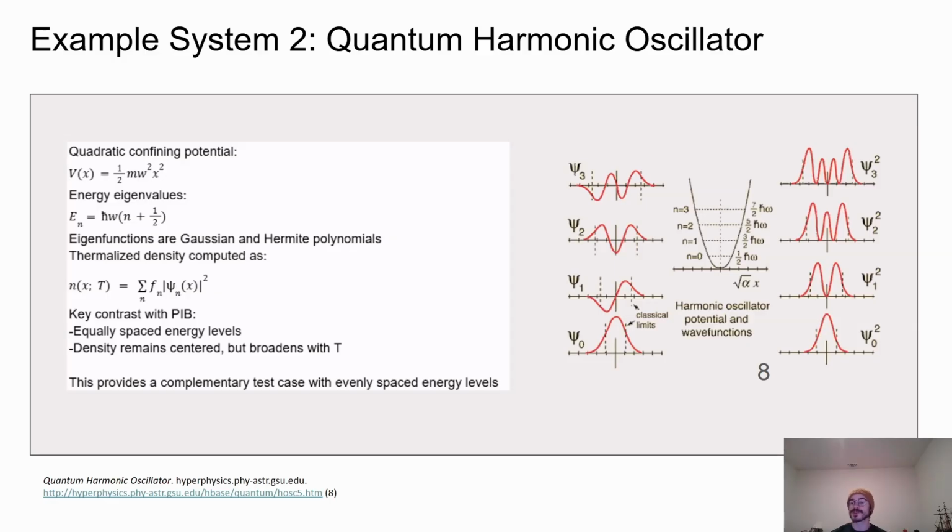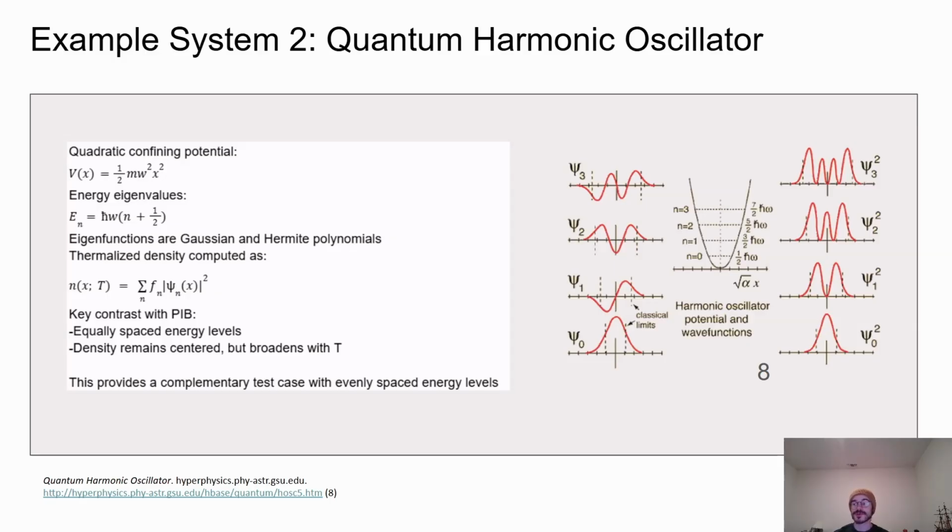A key difference from the particle in a box is that the harmonic oscillator has equally spaced energy levels. The spacing between adjacent states does not increase with quantum number, which makes this system particularly well suited for studying thermal population effects. As before, the finite temperature electronic density is obtained by summing the probability density of each eigenstate, weighted by its Fermi-Dirac occupation factor. At low temperatures, the density closely resembles the ground state Gaussian.